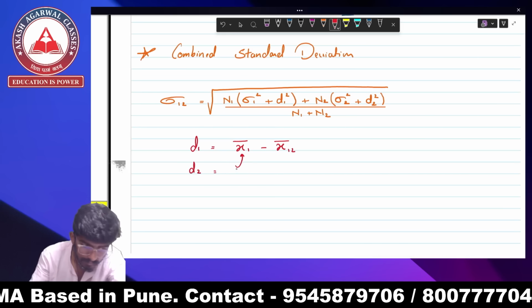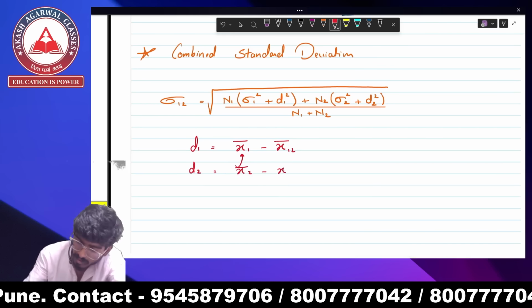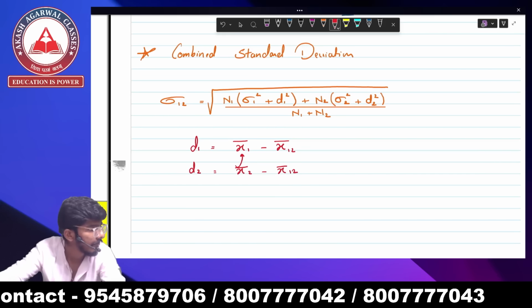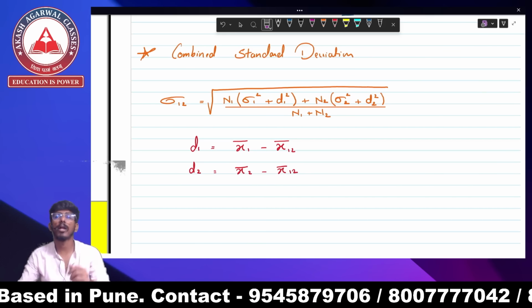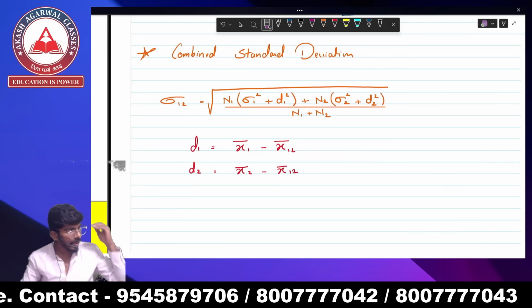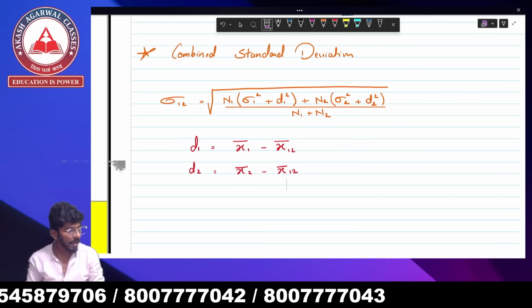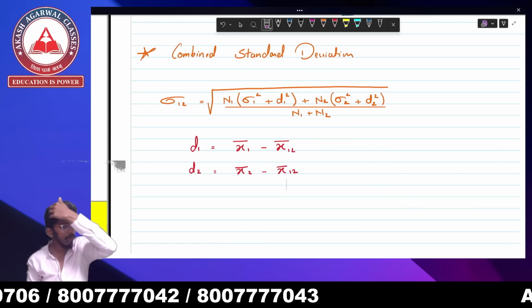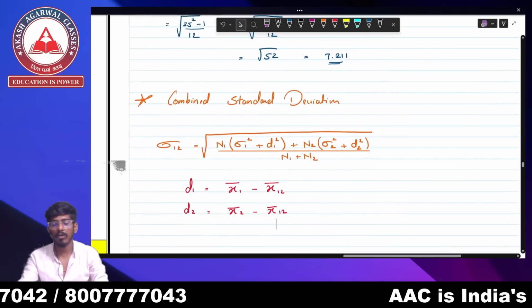D2 is x2 bar minus combined mean. So we have to subtract from the combined mean. When we subtract mean of 1 from combined mean, I get D1. When I subtract mean of 2 from combined mean, I get D2. So this is going to be your combined standard deviation formula.